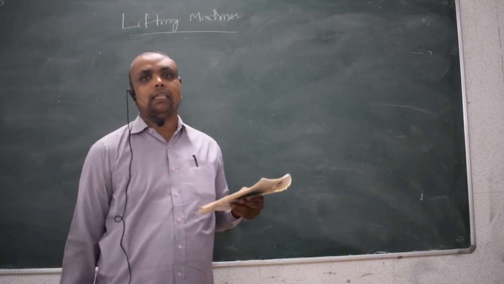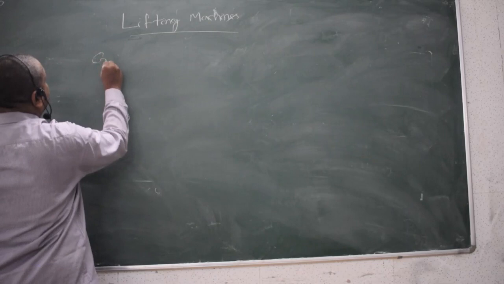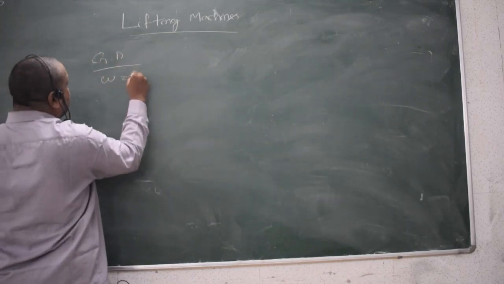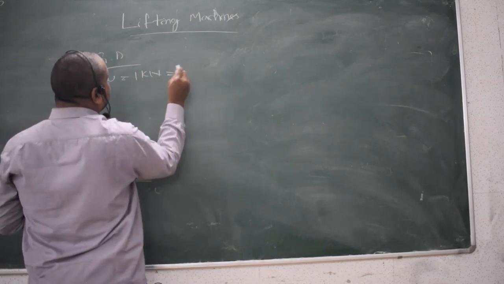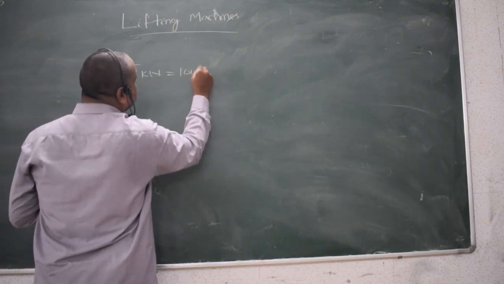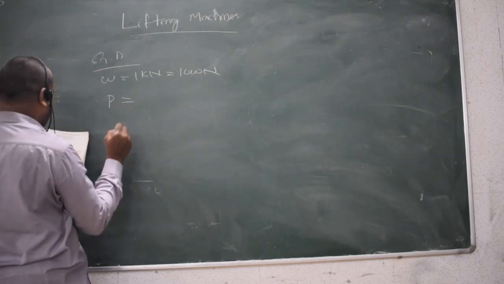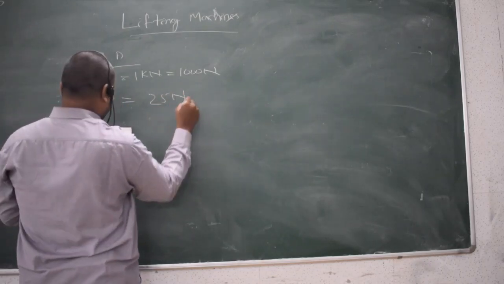So first of all, we are supposed to write the given data. Weight is given as 1 kilonewton. We can convert it into Newton, 1000 Newton, and effort P is given as 25 Newton.